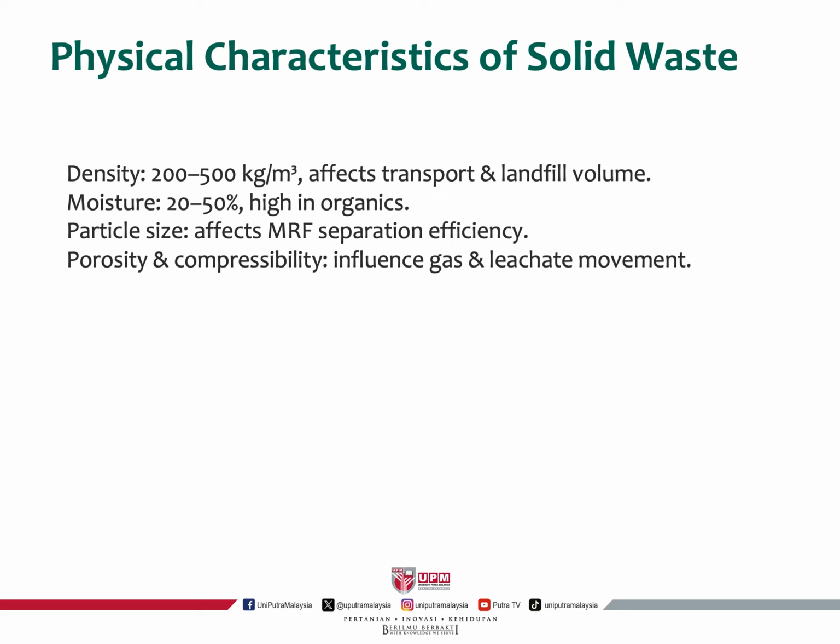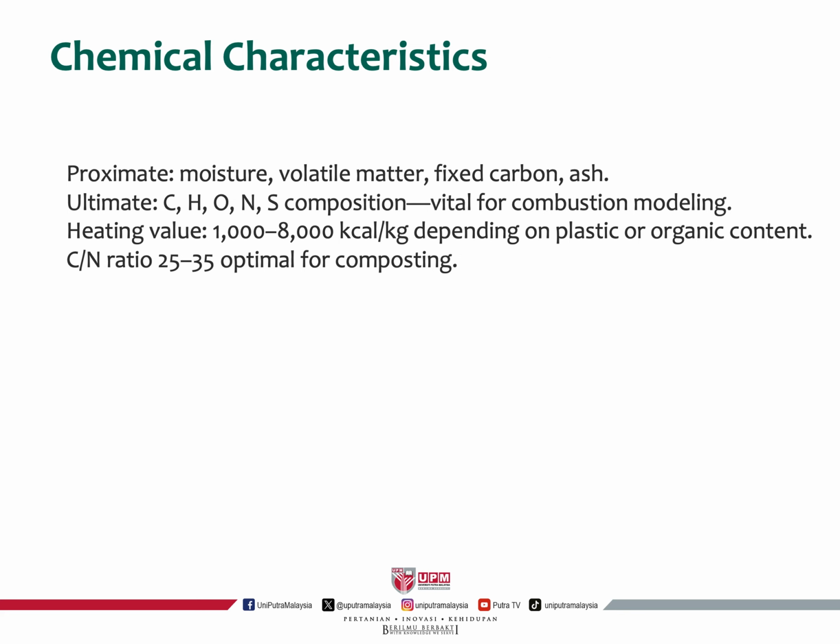The particle size affects MRF separation efficiency, which is very crucial, and the porosity and compressibility will influence the gas and leachate movement. The chemical characteristic proximate can be moisture, volatile, fixed carbon, ash, and the ultimate can be the CHO and S composition, which is vital for combustion modeling.